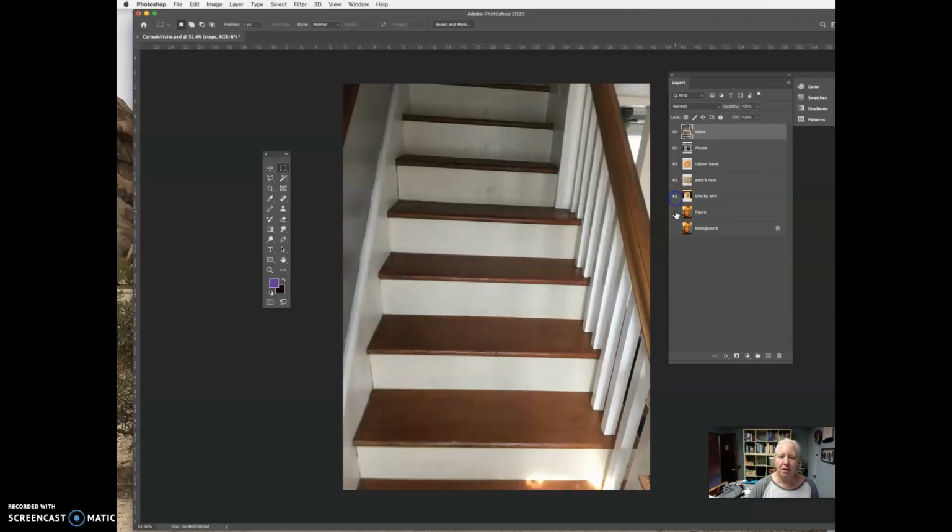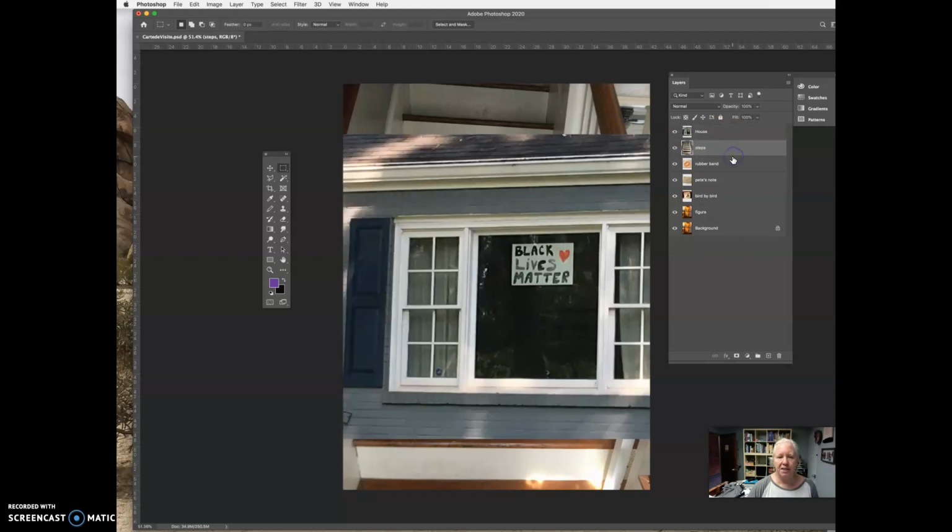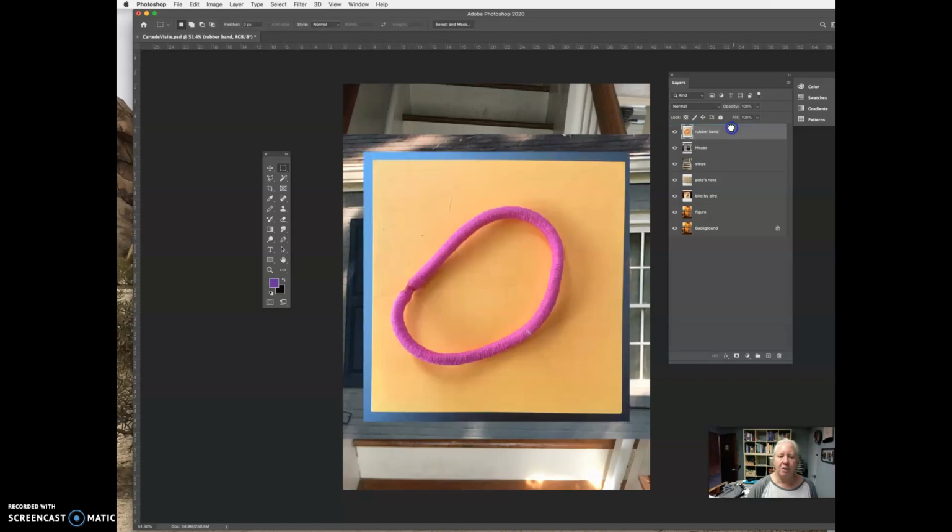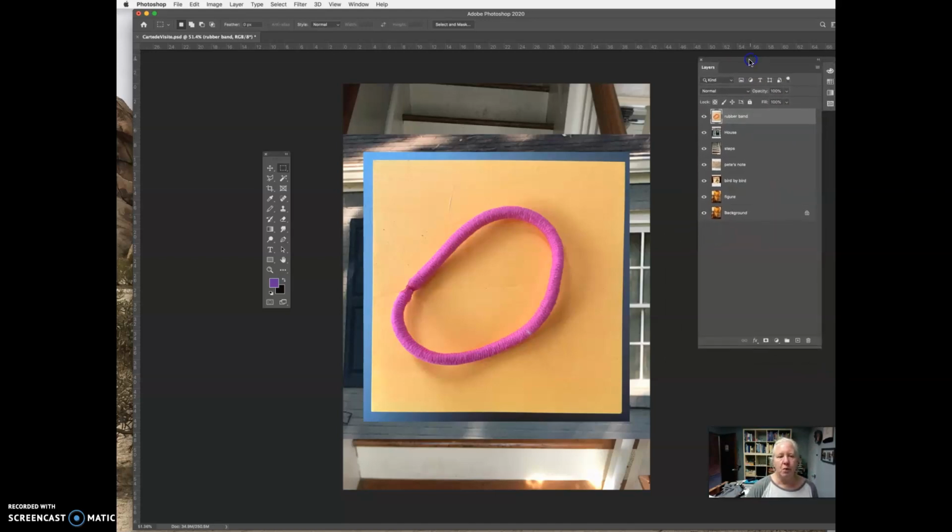I'm going to turn everything on, and I want to show you one thing, which is if I just select this layer, if I put my hand up in the middle of this layer and pull it down, then notice that it goes underneath the layer that was on top of that. And if I take this guy and move him up, he'll be very easy to see. Shim shalabim, look at that. Okay, so what I have here is really kind of a mess. That's okay. I can have a mess here if I want.